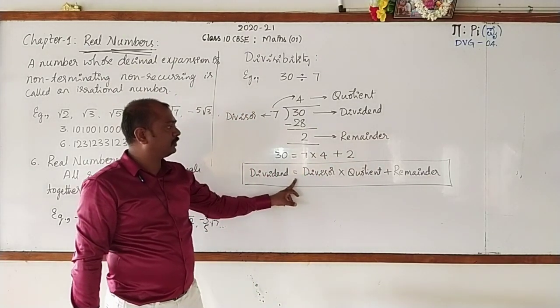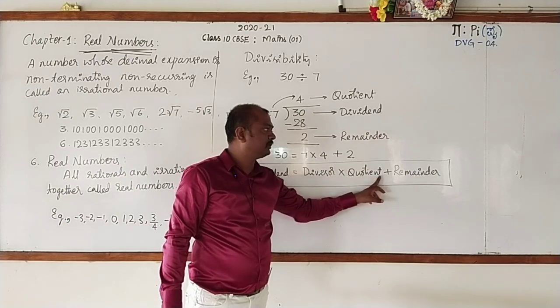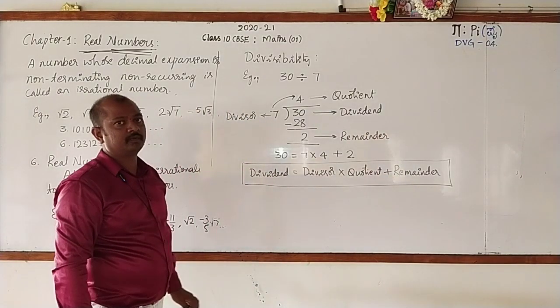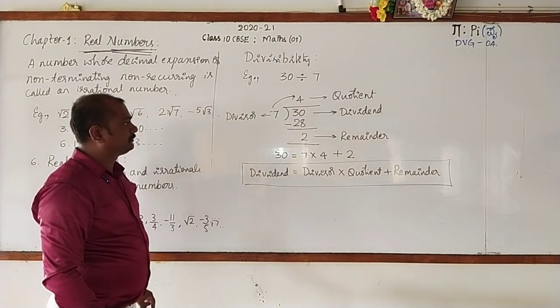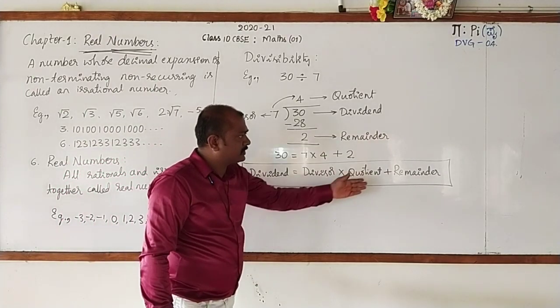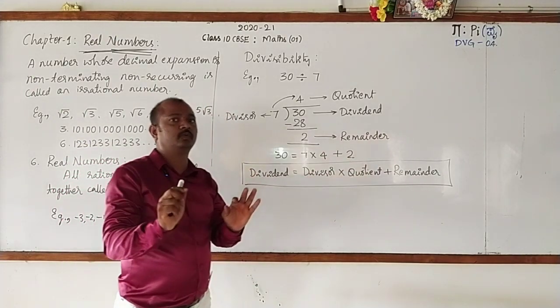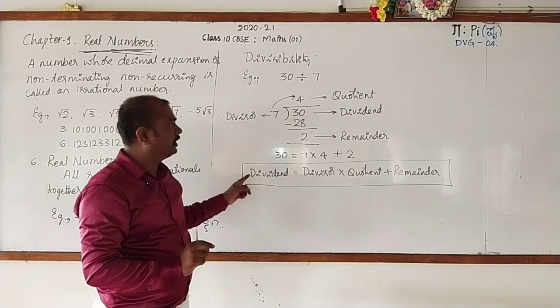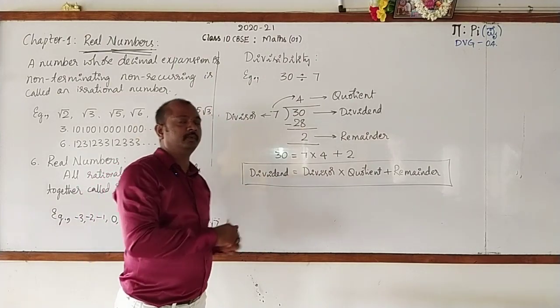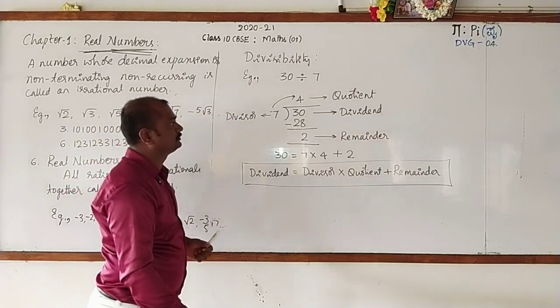Then dividend is equal to divisor into quotient plus remainder. Written up? Okay. If it is not possible to write quickly, then you can do one thing. Just stop the video there and go for copying. Then immediately you can come back again.